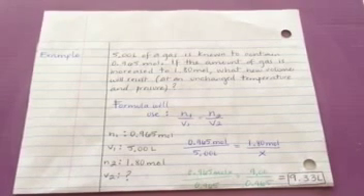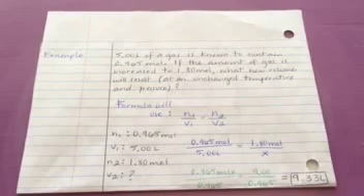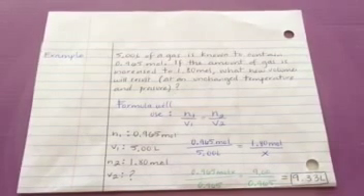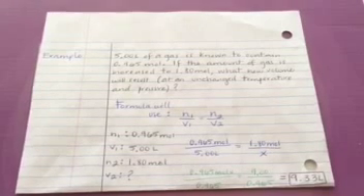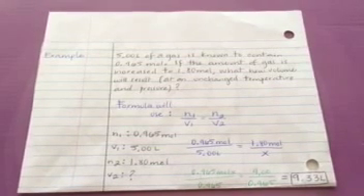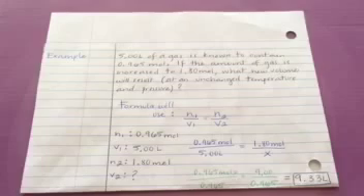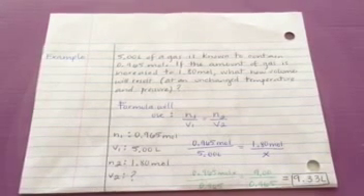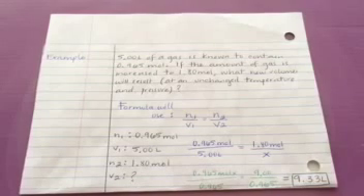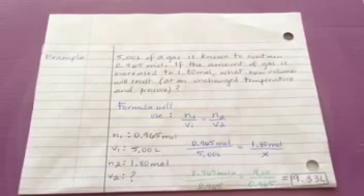Well, the formula we would use would be n initial over V initial equals n final over V final. So we would gather the information given to us by the question, and then we would plug it into the formula. And then we would do cross multiplication and then divide, which will give us 9.33 liters.